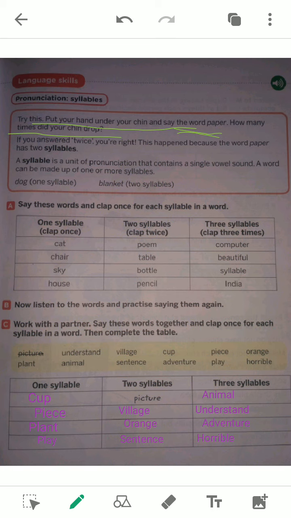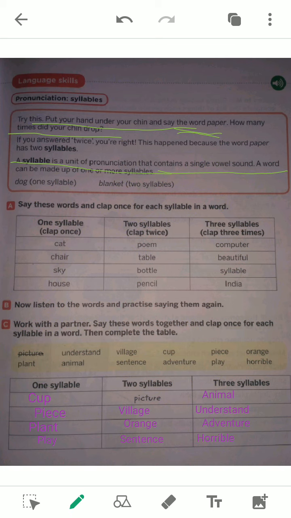Notice. Paper. It's two times, right? That's why "paper" is a two-syllable word. It has two syllables: "pa" is one syllable, "per" is another syllable. So a syllable is a unit of pronunciation that contains a single vowel sound. Always in a syllable there exists a single vowel sound. We have to remember that.